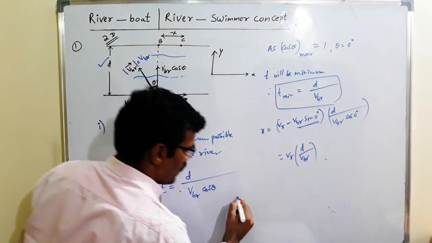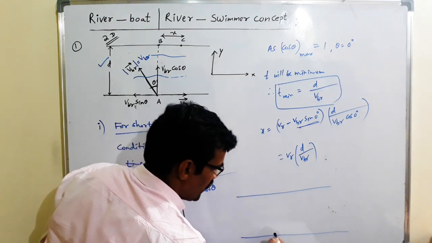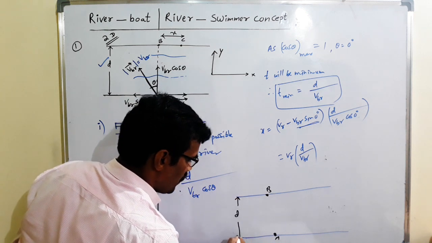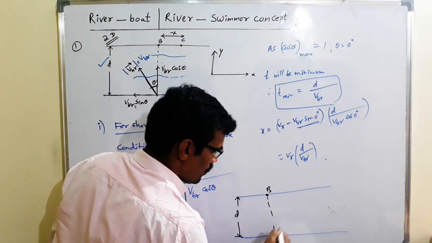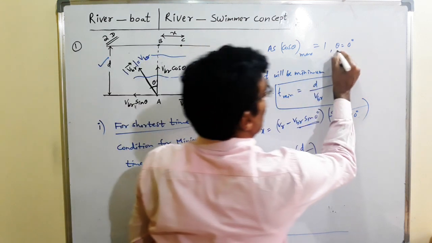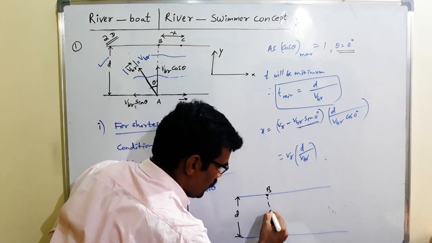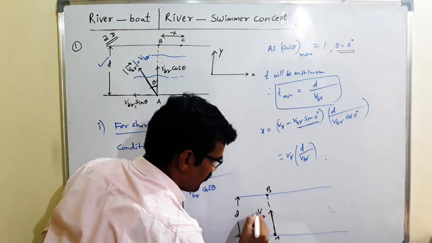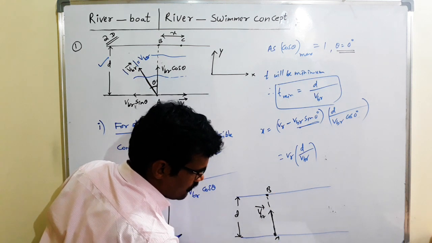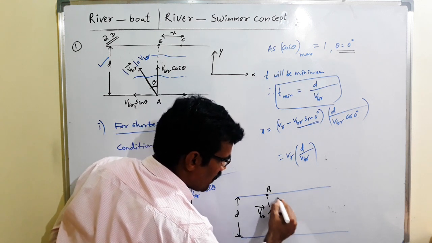Students, what is the diagram for this? Listen carefully. This is point A, this is point B, and the width of the river is D. Here theta equals 0, which means the velocity of the boat with respect to the river is this side, and the river is flowing like VR bar.